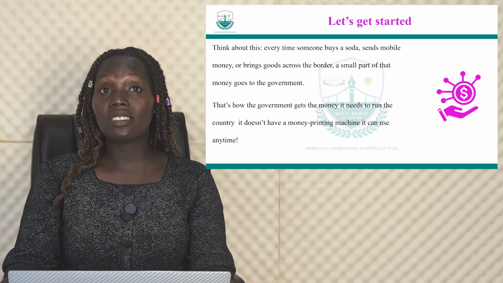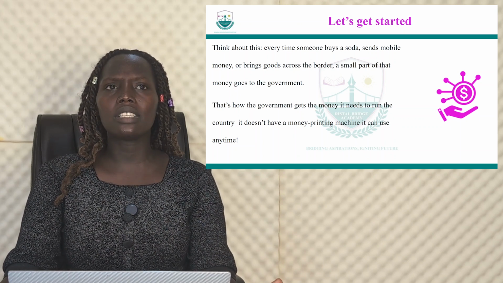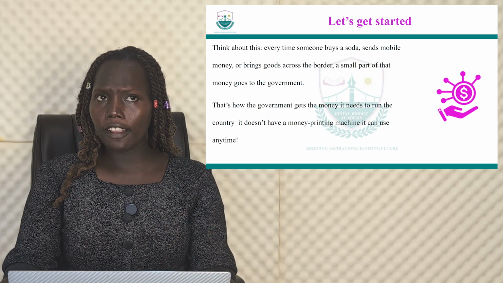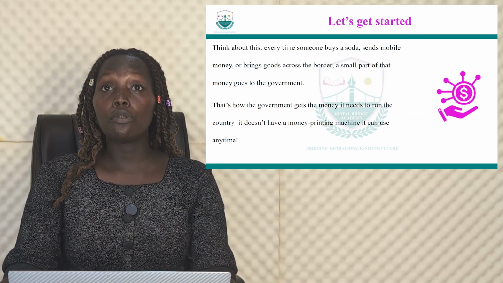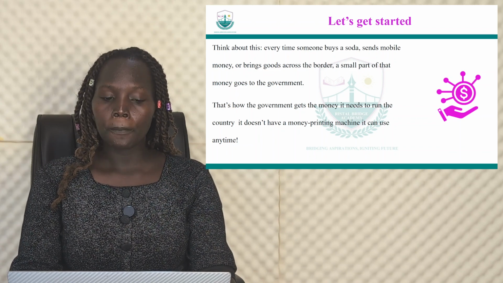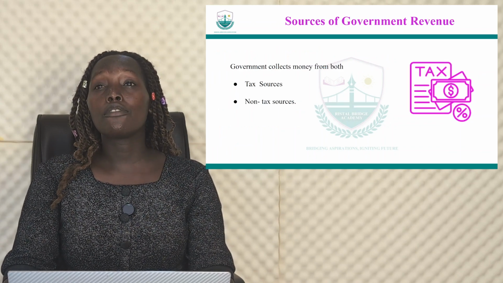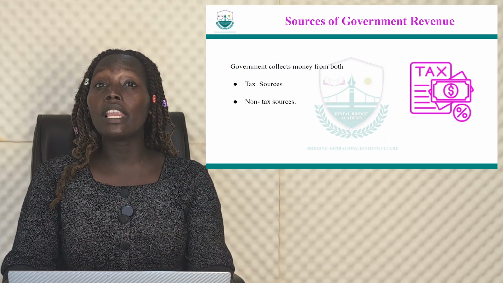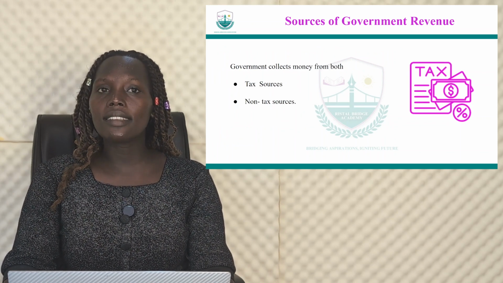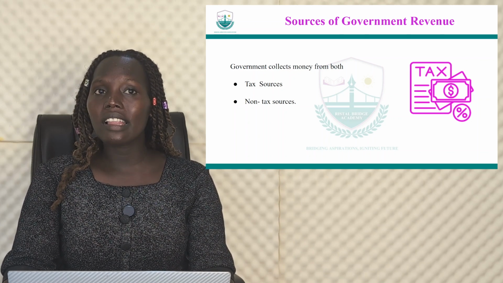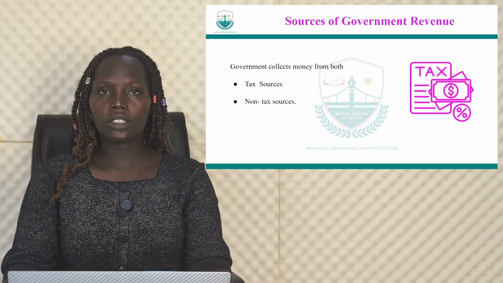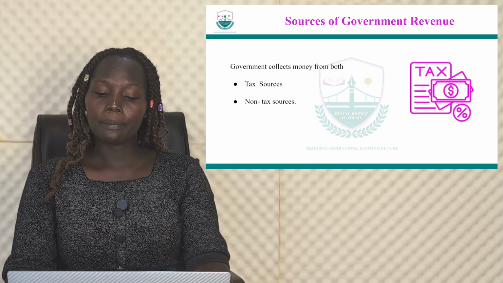By the end of this lesson, you'll be able to answer what the different sources of government revenue are. You may be wondering, where does government get money from? You'll be able to answer that question. So let's look at the sources of government revenue. We see that the government collects money from both tax sources and non-tax sources. So they collect from them all.